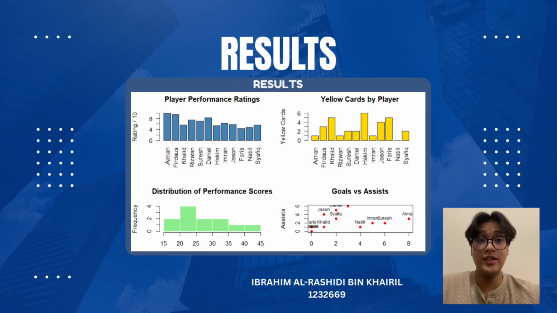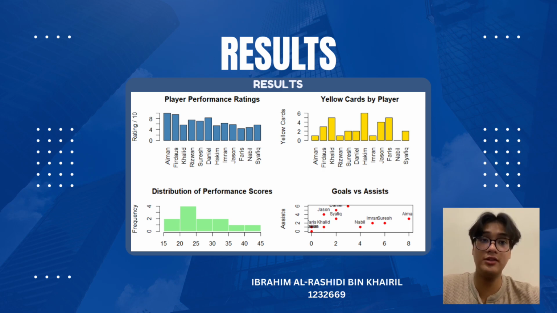Next, I will be presenting the results generated by our match field function, which is the last part. It's me, Ibrahim Rashidi bin Khairil, with matrix number 123669. I will be putting here all the results that have been generated by the function. As you can see, there are 4 graphs: player performance ratings, yellow cards by players, distribution of performance scores, and goals versus assists. Once the dataset is entered into the function, all analysis and visualization are produced automatically with just a single function call.